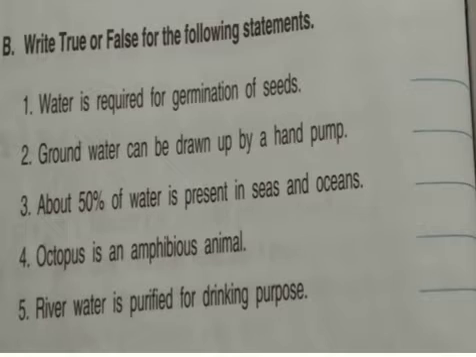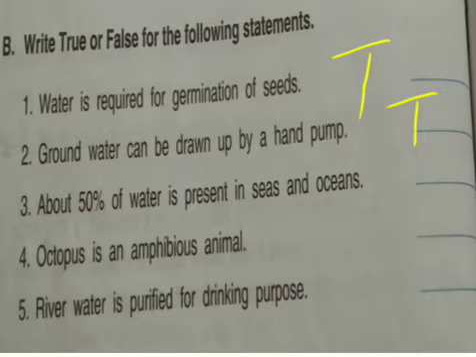Now B, true or false for the following statement. We have to write down whether a given statement is true or false. First, water is required for germination of seeds. This statement is true. Second, groundwater can be drawn up by a hand pump. This statement is also true.